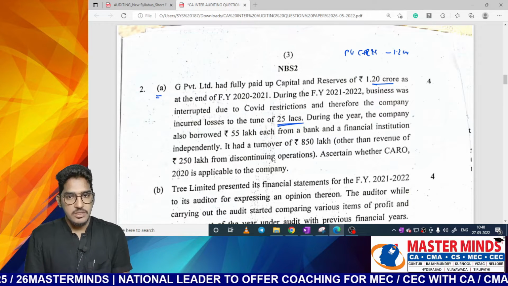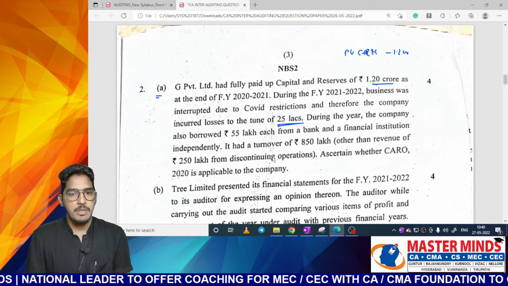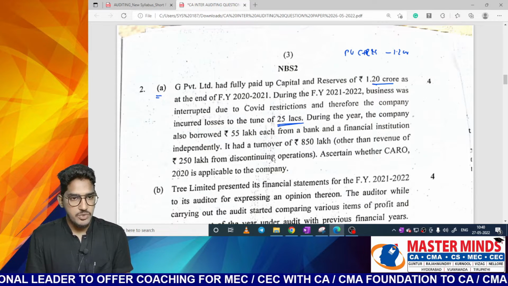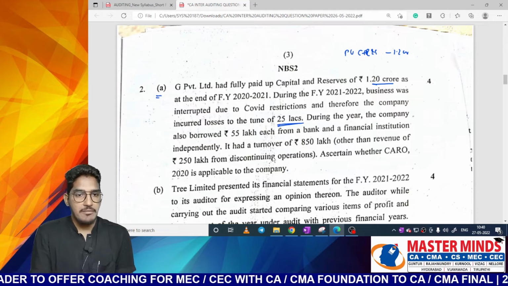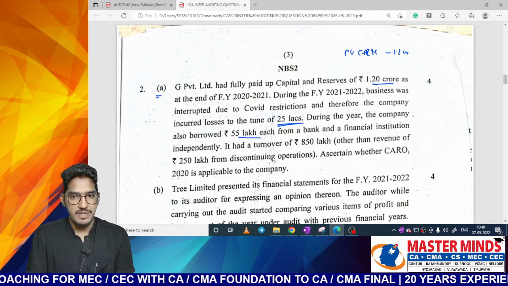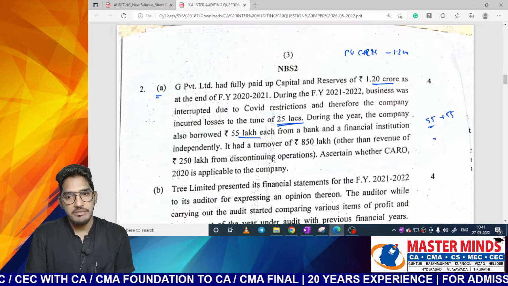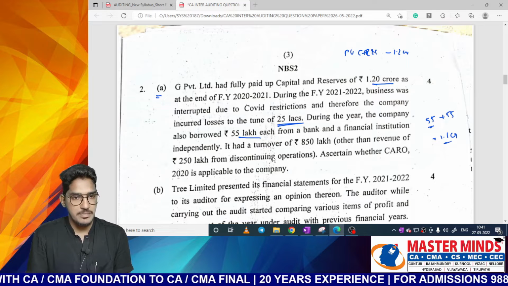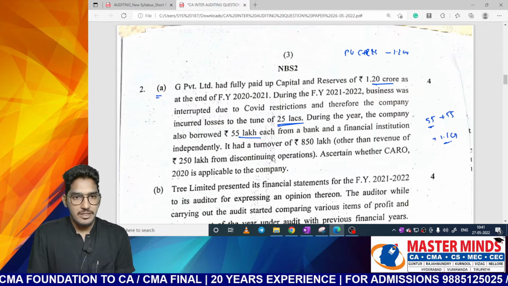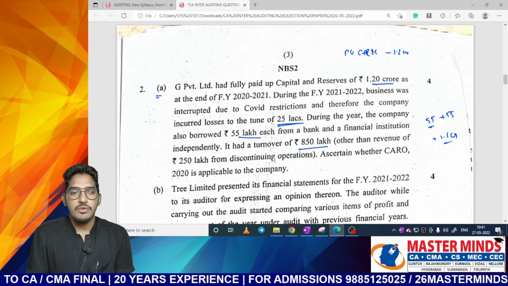During the year, the company also borrowed 55 lakhs each from a bank and a financial institution independently. That means 55 lakhs from each entity. So 55 plus 55, 1.1 crore amount of borrowings has been taken. And it also has a turnover of 850 lakhs other than revenue of 250 lakhs.